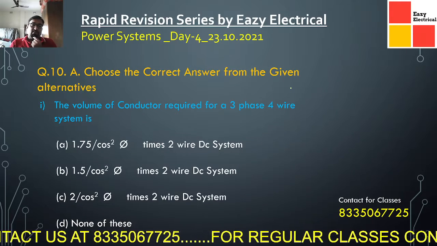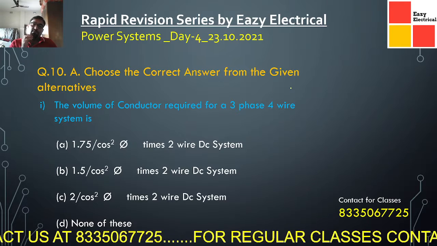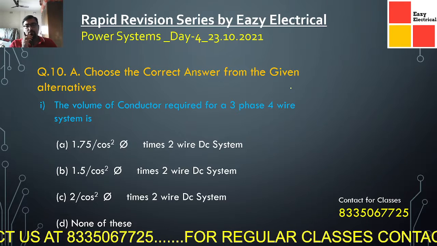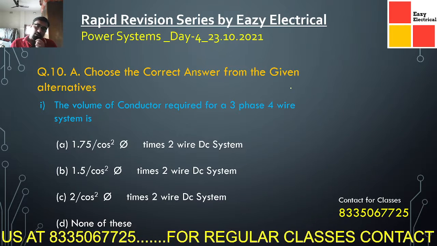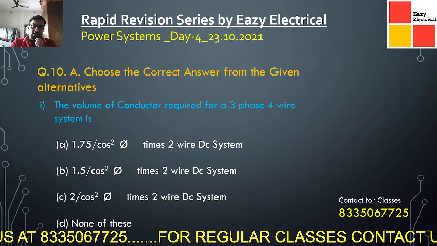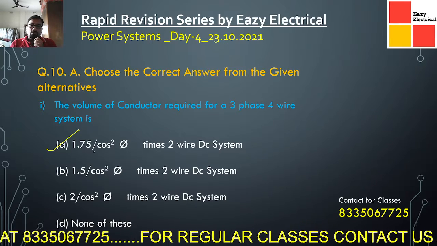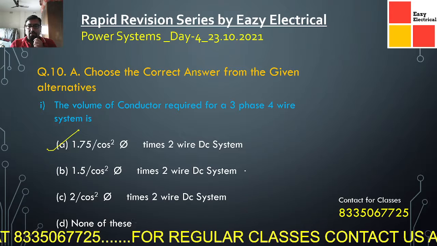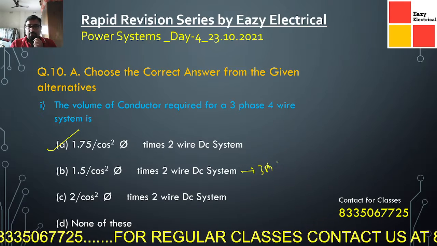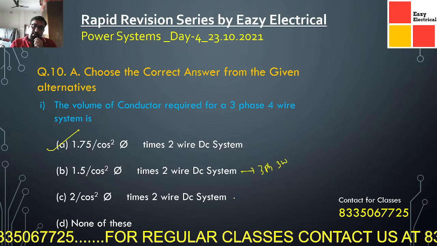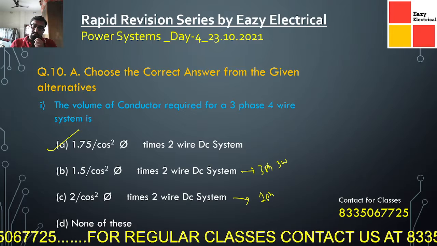Now coming to today's last question. The volume of the copper that is required for a three-phase four-wire system is this option, which will be the correct option. The other options I have given here are valid for three-phase three-wire, and another option is given for single-phase two-wire.